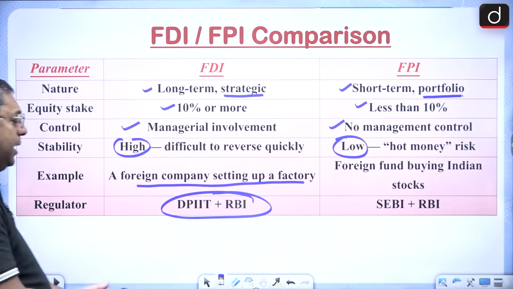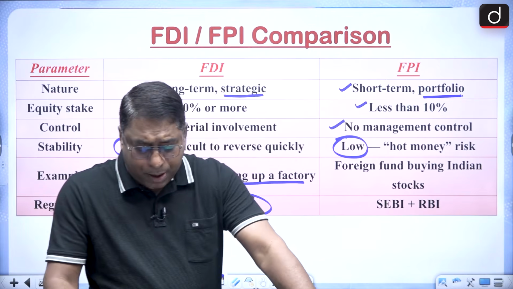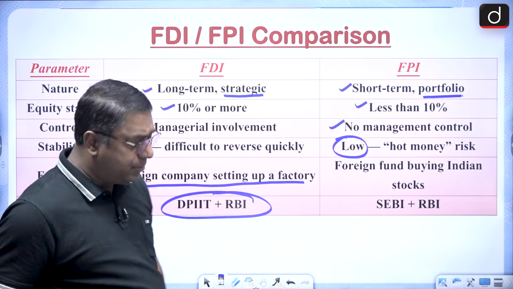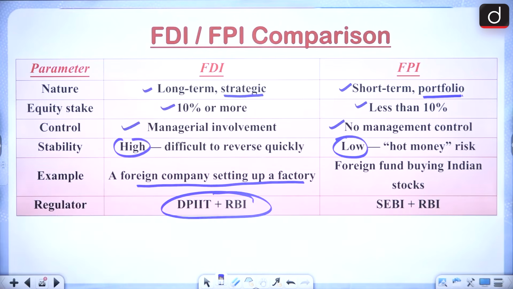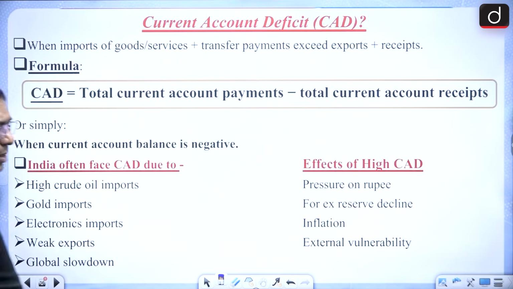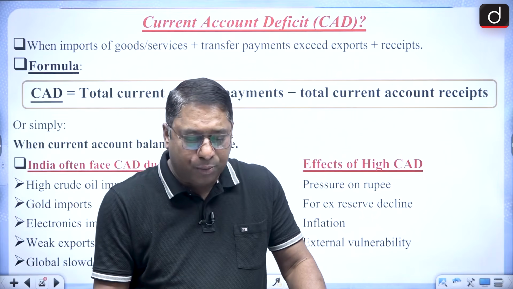And DPIIT is nothing else but the Department for Promotion of Industry and Internal Trade. And that is by SEBI and RBI. So this comparison is very, very important for you.